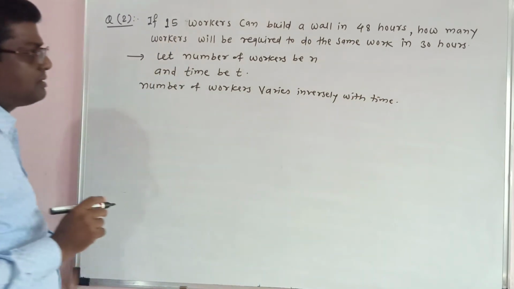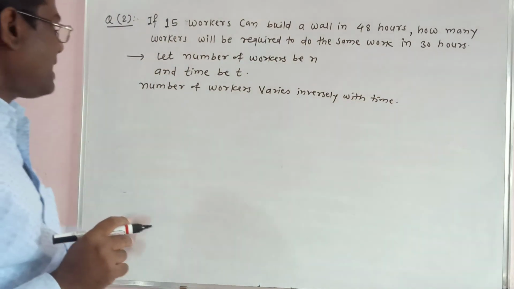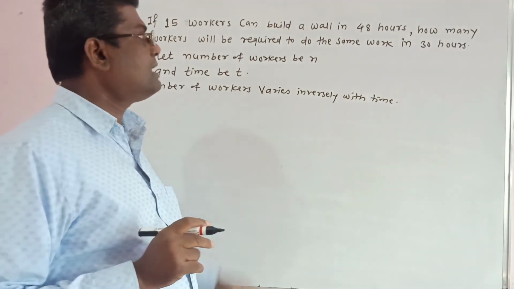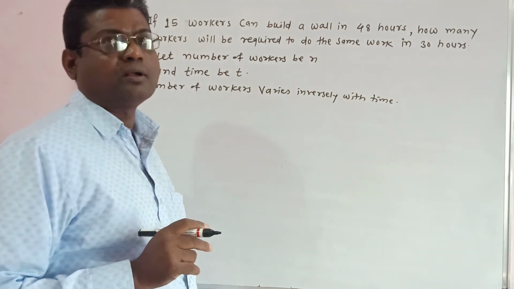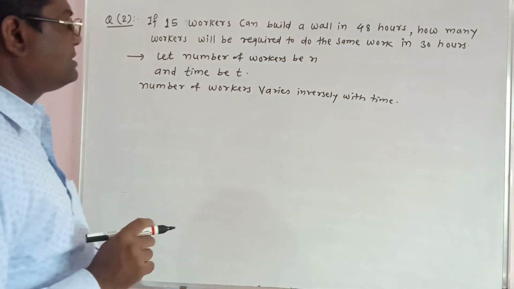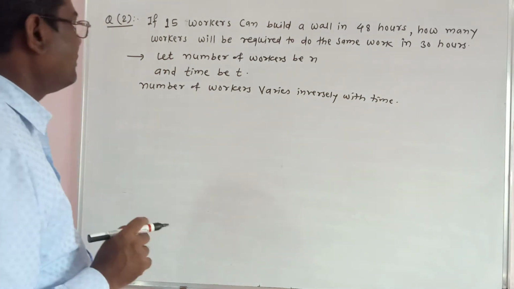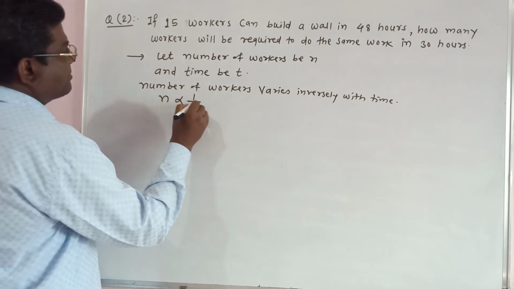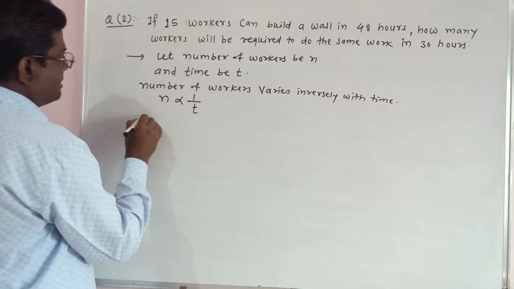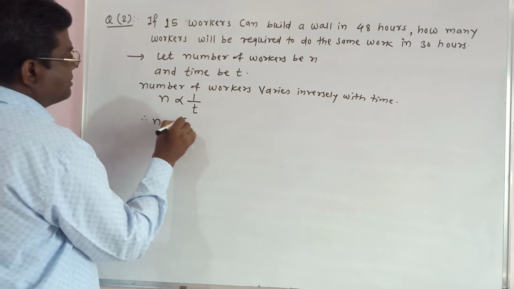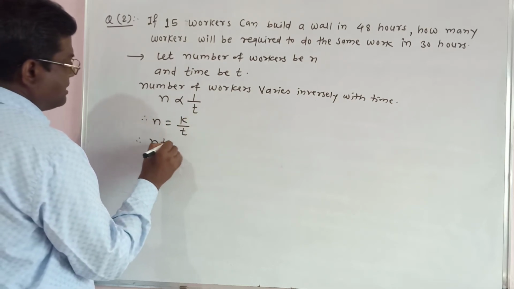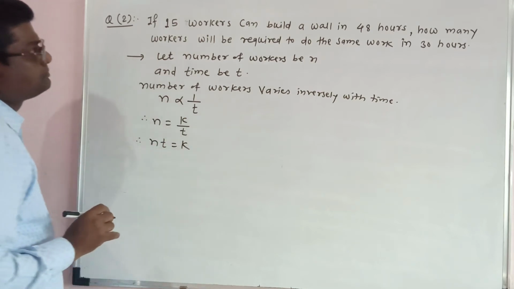As we increase the number of workers, the time required to complete the work will decrease. Therefore, this is an example of inverse variation. So n is inversely proportional to t. Therefore, n is equal to k upon t. Therefore, nt is equal to k.